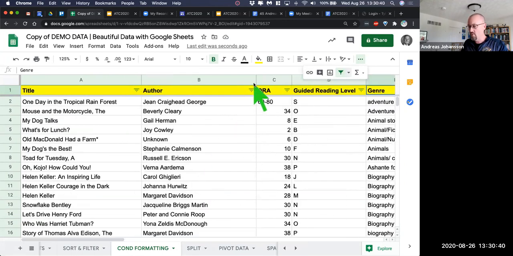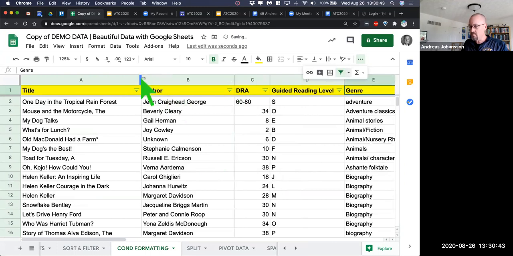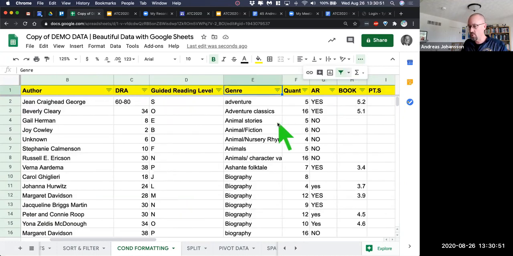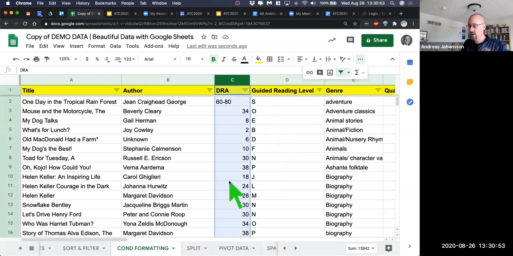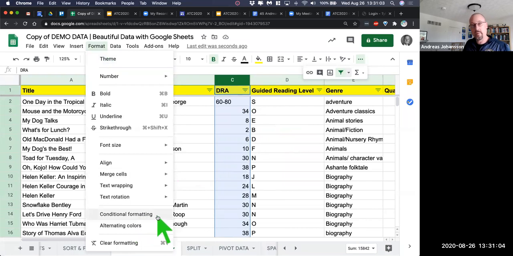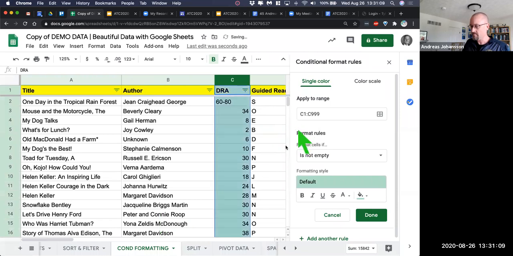What we can do is use something called conditional formatting, where we allow the spreadsheet to highlight visually some things that we would want it to. So we're going to look at the DRA level, and we're going to color coordinate from high to low. I start by highlighting column C, and then I go into Format, and then Conditional formatting. It says apply to the range, that's the whole thing. Instead of single color, because that basically just shows is there a value there, we're going to go over to color scale.